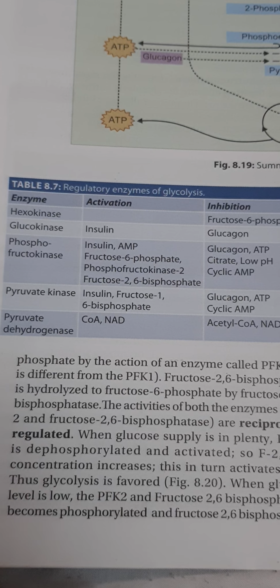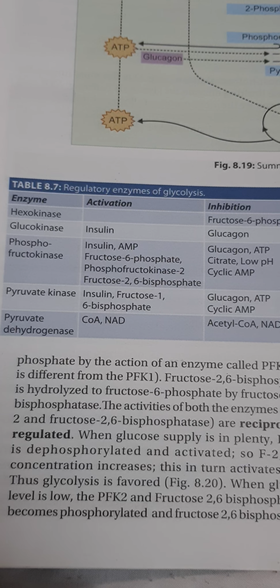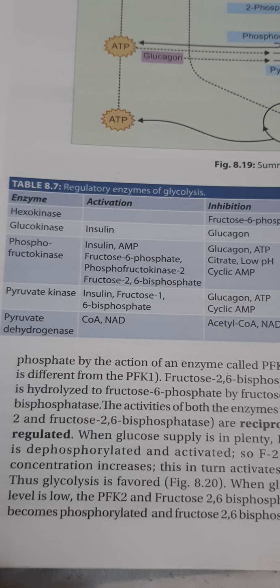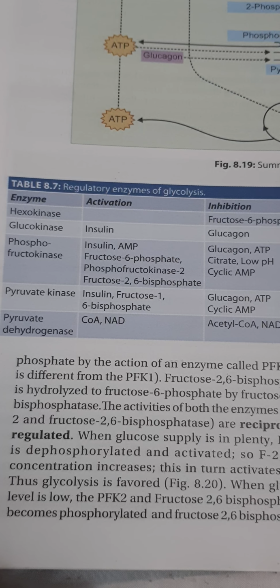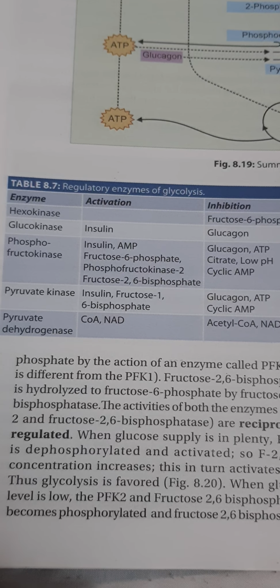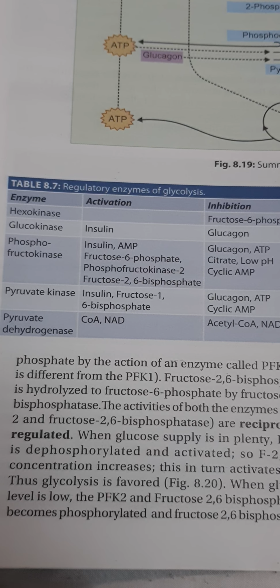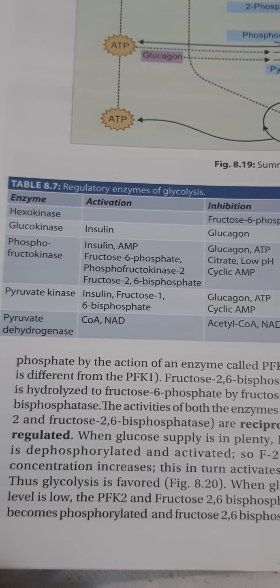It is inhibited by ATP, which is a product, and citric acid, which we can consider a product because it eventually leads into the citric acid cycle. Low pH, acidic medium: in anaerobic glycolysis, synthesis of lactic acid reduces the pH, so low pH is on the product side. So PFK will be inhibited by lower pH.